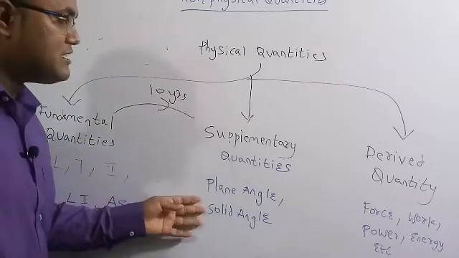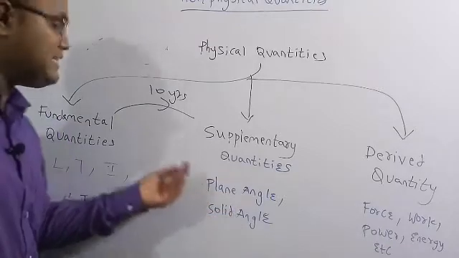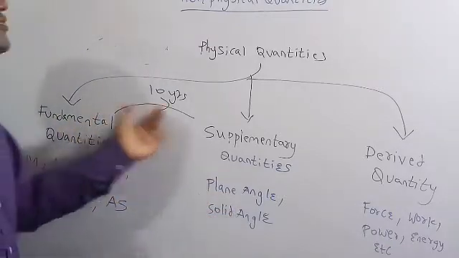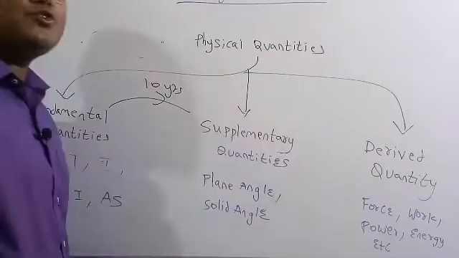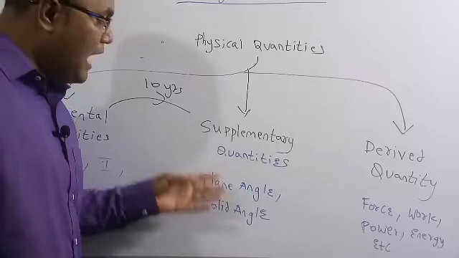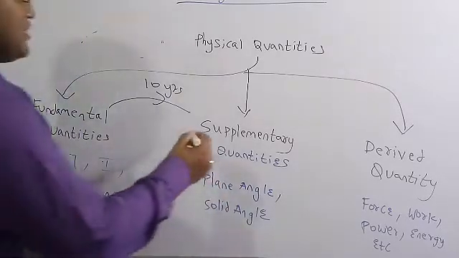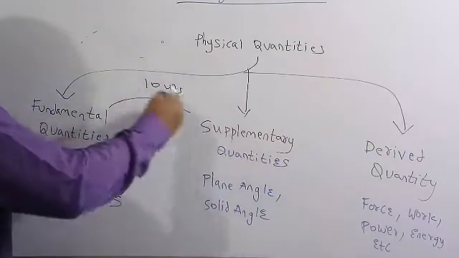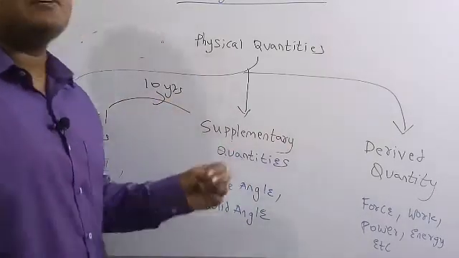So for these quantities, the different units, we can't express these quantity units in the previous things. That's why they have introduced the new things. Suppose in the later world, if they got a new quantity, they will introduce it only in the supplementary quantities. Up to now they have only got 2 supplementary quantities. That's why it is called supplementary quantities, because after a 10-year gap they made this one.